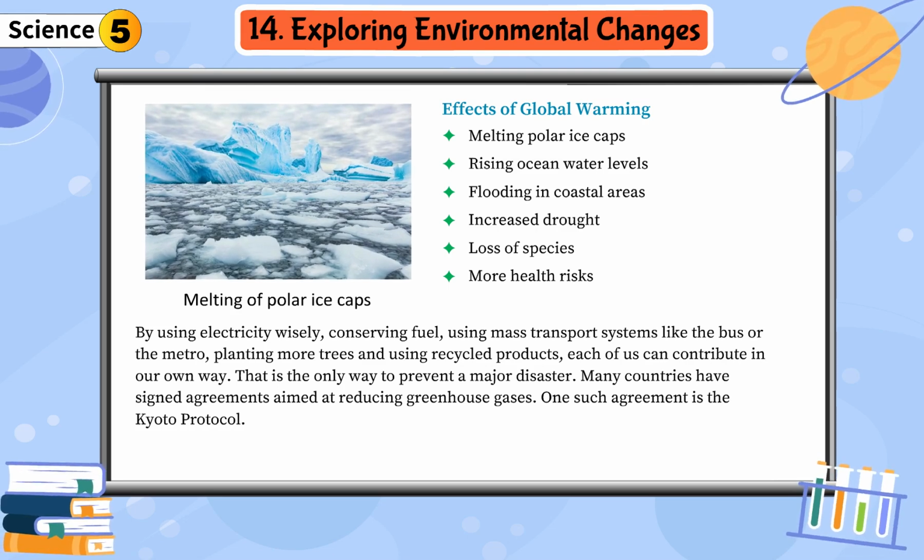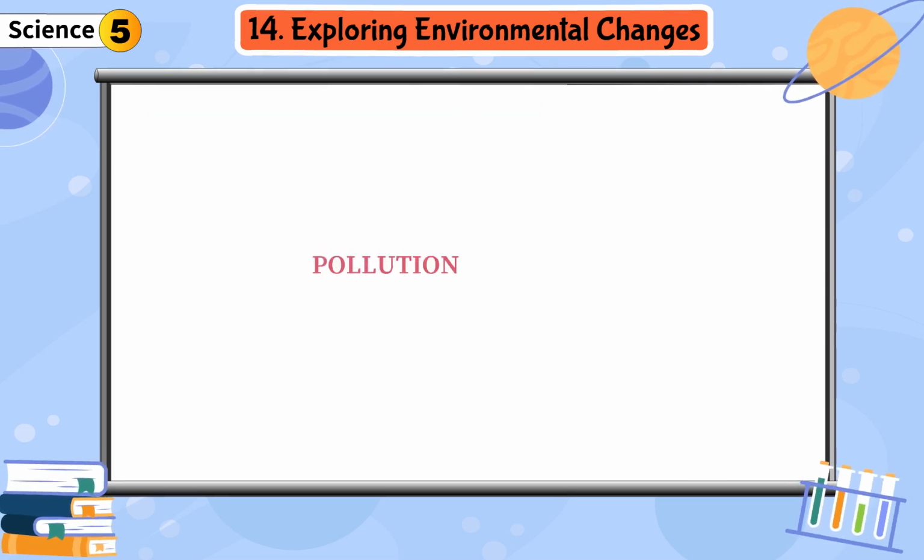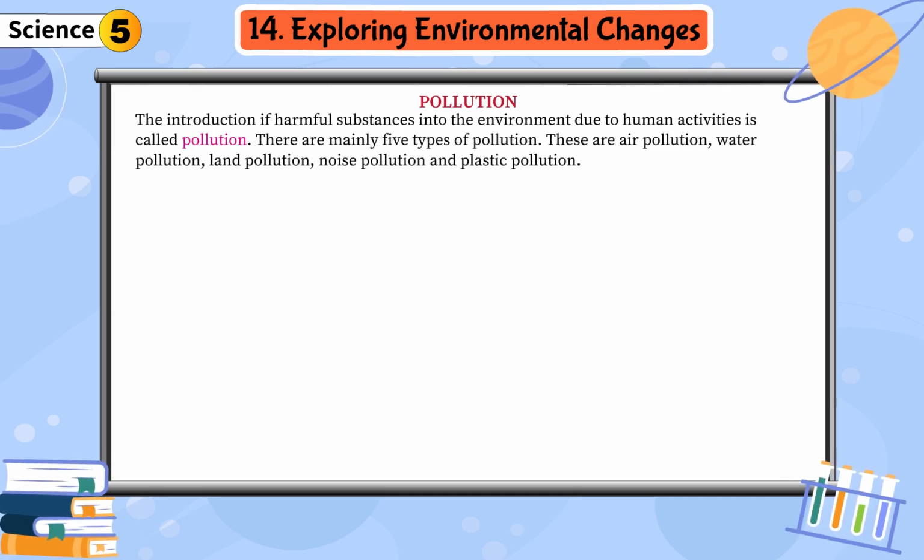Many countries have signed agreements aimed at reducing greenhouse gases. One such agreement is the Kyoto Protocol. Pollution. The introduction of harmful substances into the environment due to human activities is called pollution. There are mainly 5 types of pollution. These are air pollution, water pollution, land pollution, noise pollution and plastic pollution.